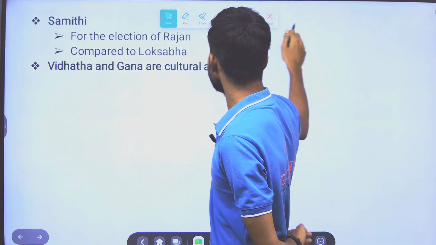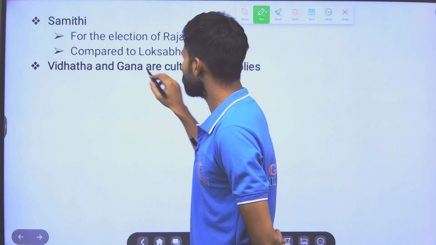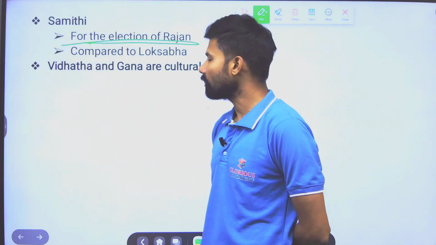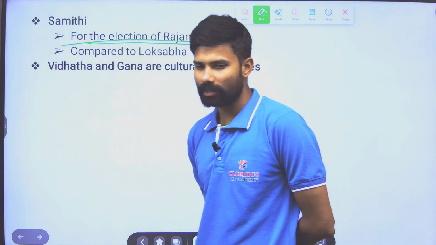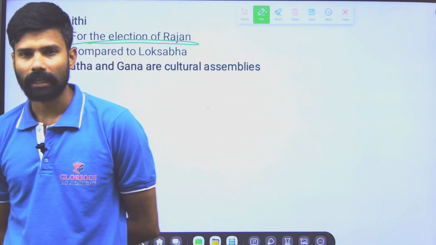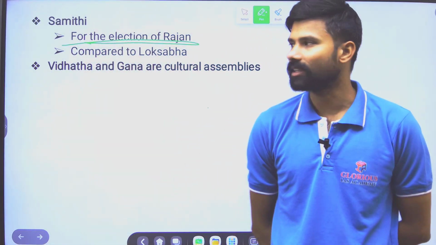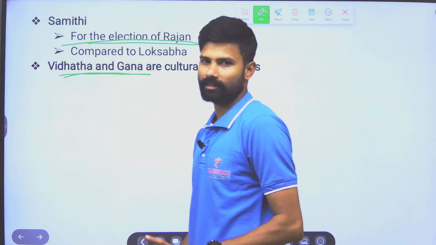The other body is Samiti, which we have already discussed. Samiti is for the election of a Rajan. It is like the present-day Lok Sabha. It can be compared to the present-day Lok Sabha. And there are other cultural bodies also. What are those other cultural bodies? Vidata and Gana. These are just cultural assemblies.